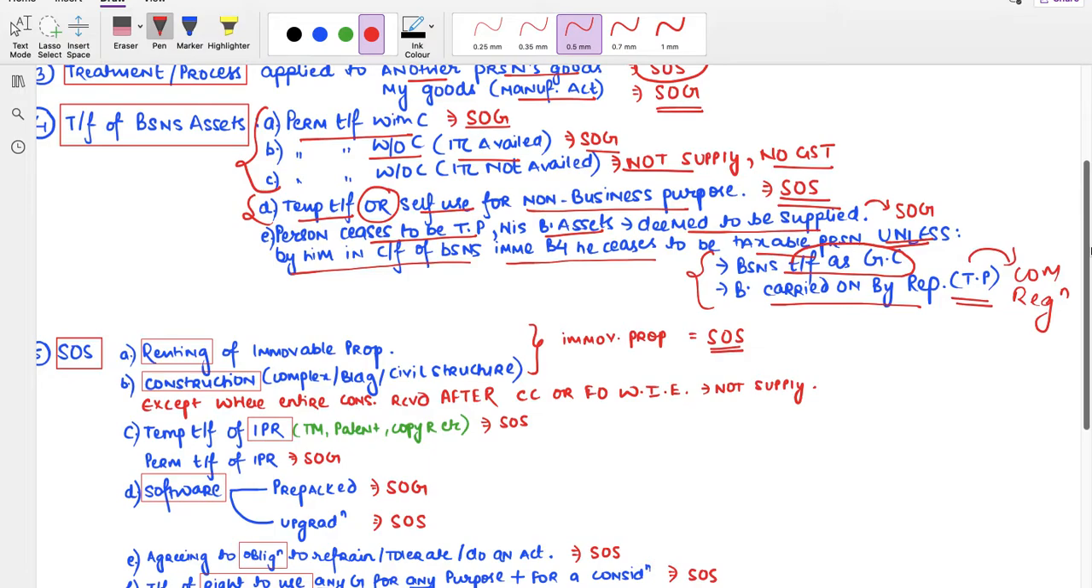Now this will be so in case of transfer of business assets, in all the cases it is supply of goods. Only in case of temporary transfer or self-use for non-business purpose, it is supply of service.